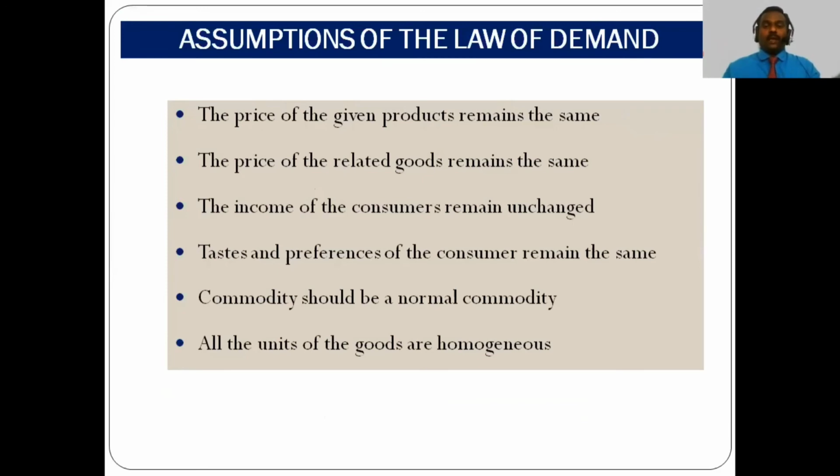This law is based on certain assumptions. The first one, the price of the given product remains the same. The price of the related goods remains the same. The income of the consumers remains unchanged. The taste and preference of the consumers remain unchanged. The commodity should be a normal commodity, and all the units of goods are homogeneous. That means there are no changes in the size, quantity, and color. So these are the assumptions of the law of demand.